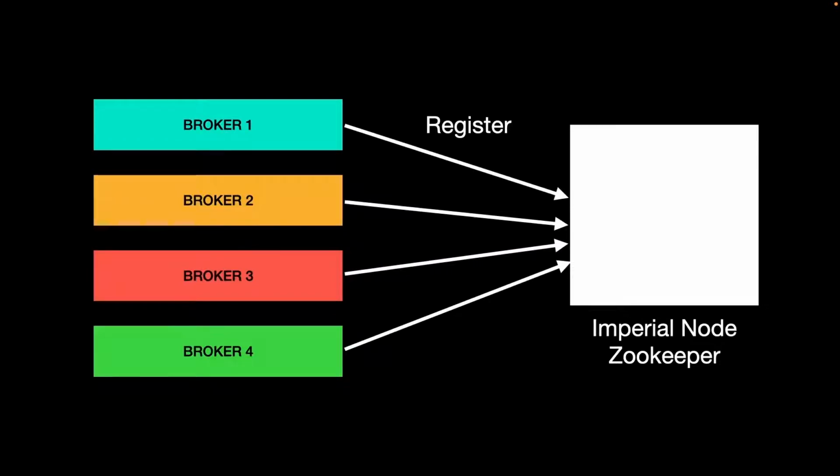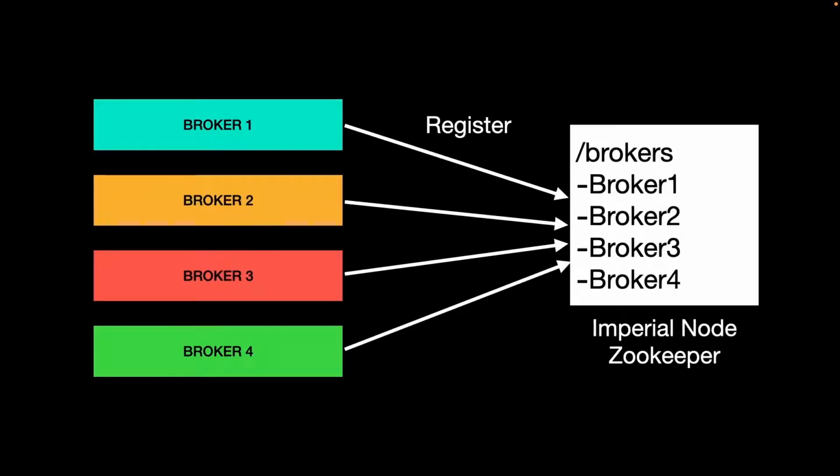This Zookeeper instance will store the information of all the brokers in such a format. It will create a folder known as brokers, and inside that brokers folder, it will keep the information of all the brokers that are part of the cluster. This type of node inside the Zookeeper instance is a type of ephemeral node. If any of the values inside this directory change, for example, if any of the values among broker 1, broker 2 changes, it has the capability of sending notifications to the other nodes.